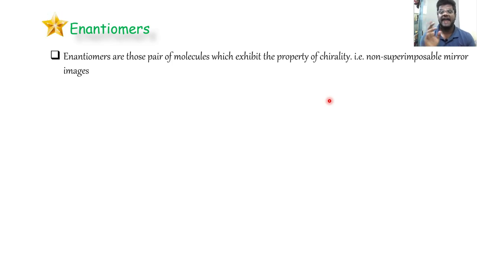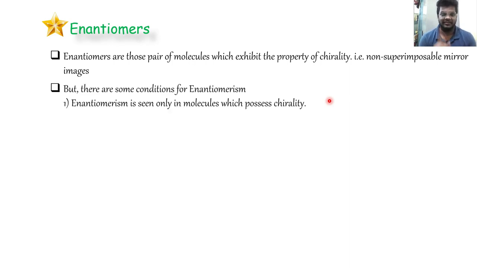Enantiomers are those pairs of molecules which exhibit the property called chirality, that is, non-superimposable mirror images. So there is a condition for this enantiomerism. What is that condition? As we discussed in the definition, only and only if the molecule possesses this property of chirality, only those molecules are able to show enantiomerism. Only those pairs of molecules can be termed enantiomers. So again, what is chirality? Non-superimposable mirror images. So can I break this into mirror images plus non-superimposable? This becomes our new formula in the case of stereoisomers.